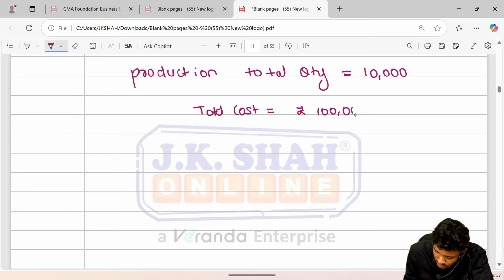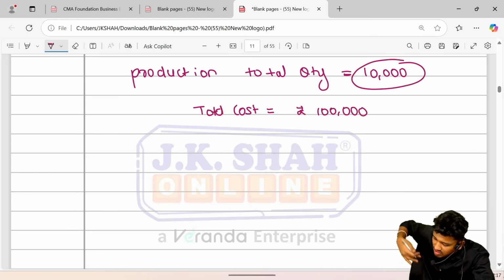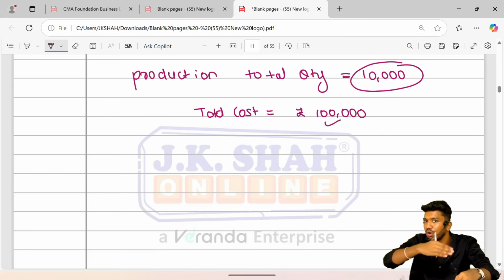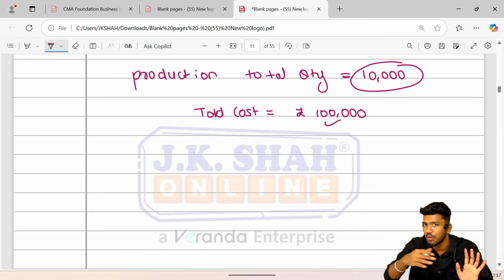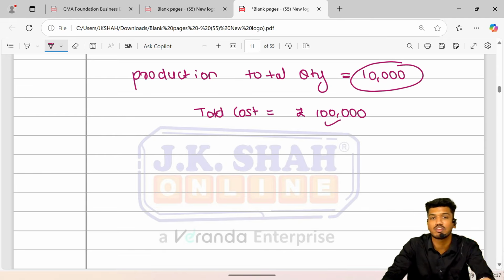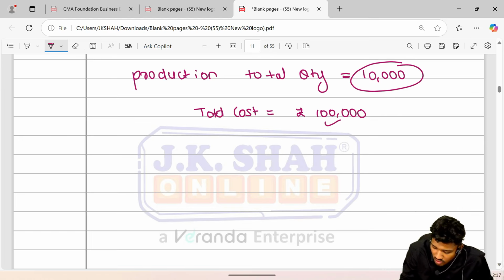In order to produce all the quantity, the cost which I incurred from my pocket, that is total cost, was rupees 1 lakh.